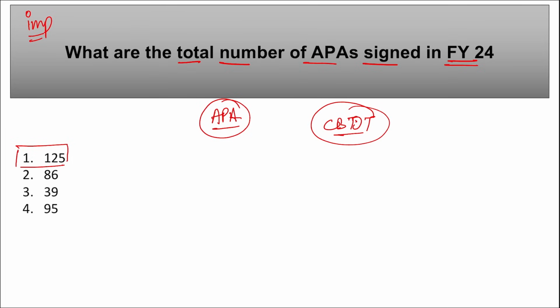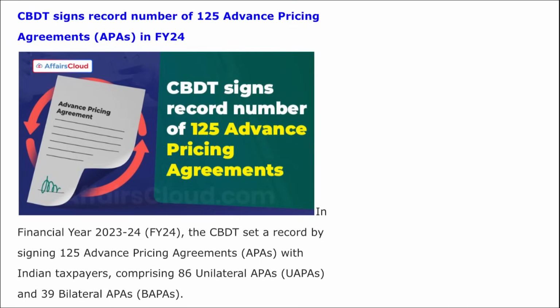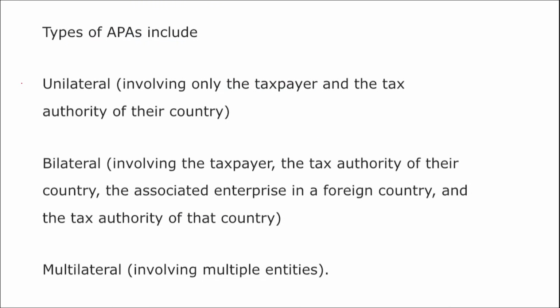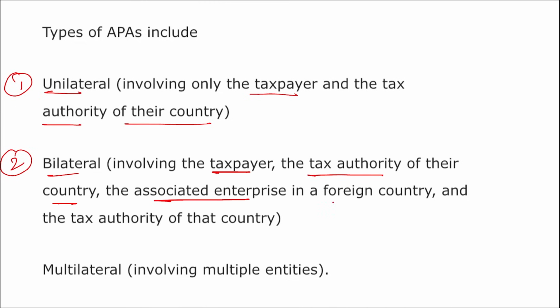Now, what are these advanced pricing agreements? Remember, these advanced pricing agreements are of 3 types. First is your unilateral, that involves the taxpayer and the tax authority of that country. Second is a bilateral agreement, that is between the taxpayer, the tax authority of their country, the associated enterprise of a foreign country, and the tax authority of that foreign country. And third type is your multilateral, that involves multiple entities.